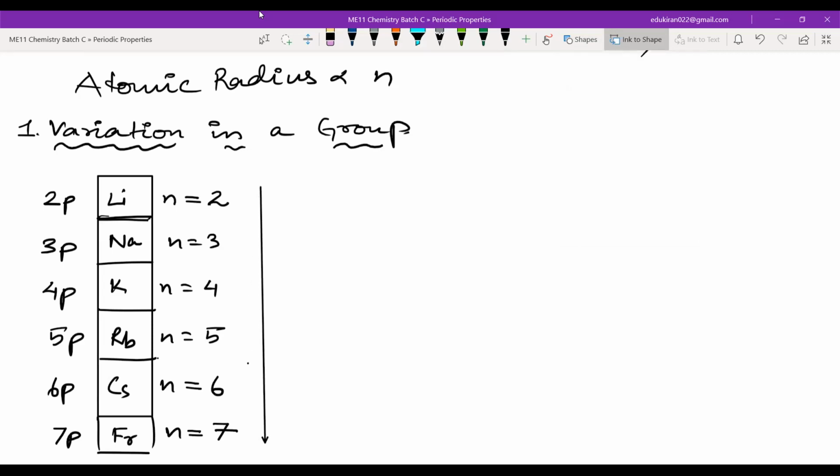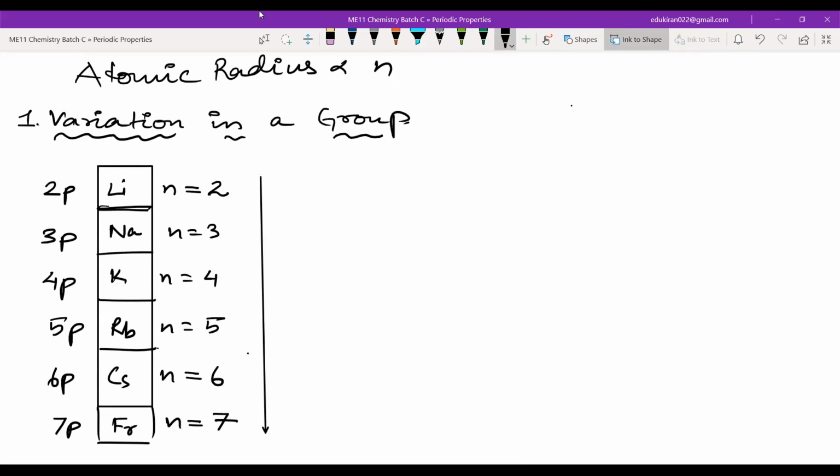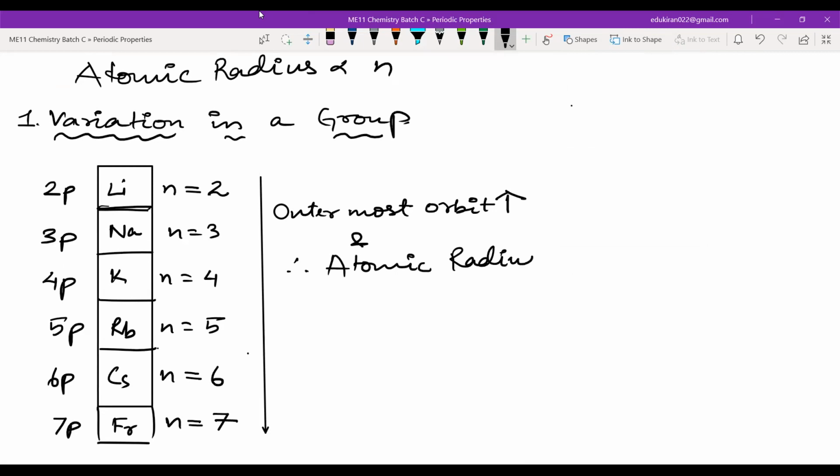That means if I go down the group, n is increasing, yes or no? Yes, sir. If I go down the group, the shell number is increasing. The outermost orbit increases as we go down the group, and therefore atomic radius increases. Yes or no? Any doubt? No, sir. Okay, please write this down. Then we will look at variation in period.